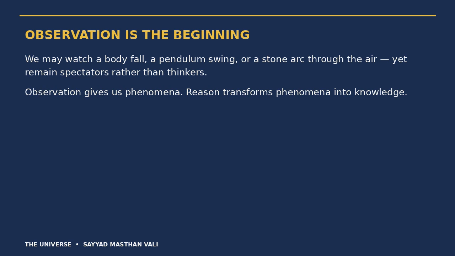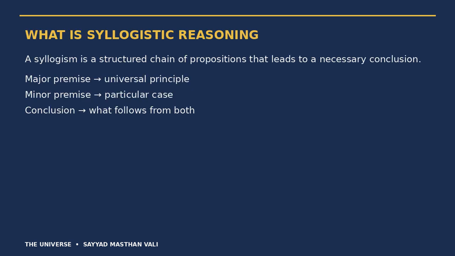A syllogism is a structured chain of propositions that leads to a necessary conclusion. It contains a major premise, a minor premise, and a conclusion that follows from them. Consider the example used in this work.